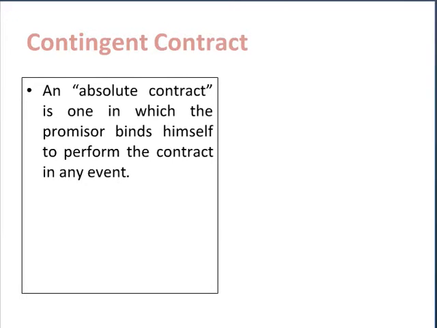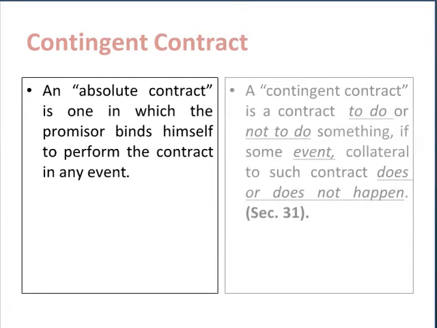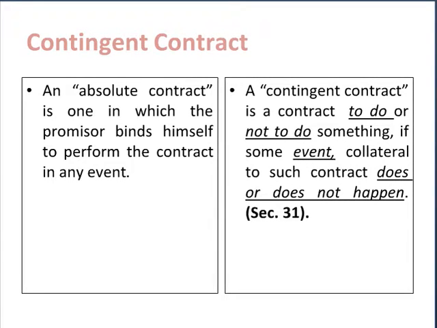An absolute contract is one in which the promisor binds himself to the performance of the contract in any event. As against this, a contingent contract is a contract to do or not to do something if some event collateral to such contract happens or does not happen.